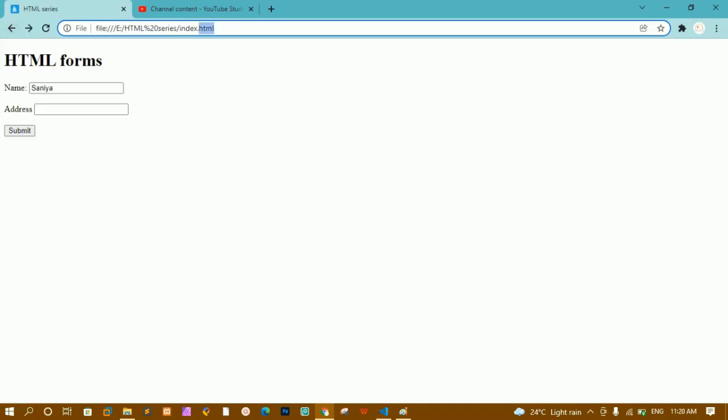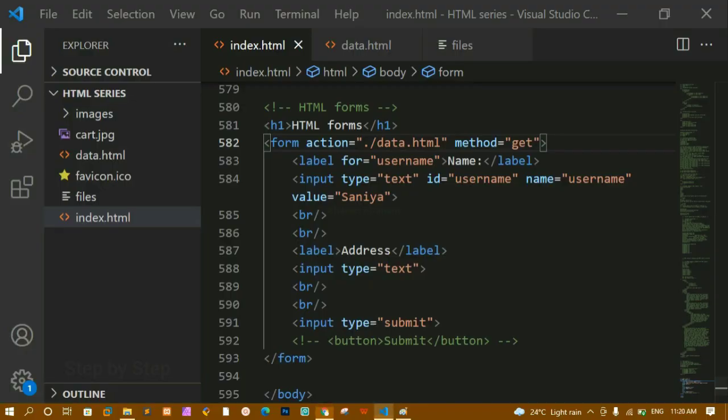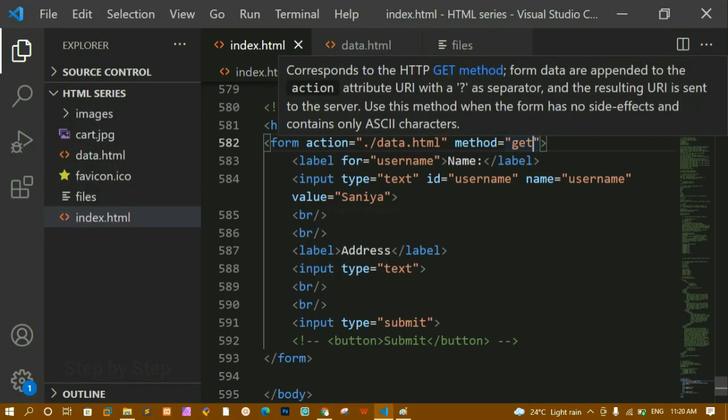I'll come here, I'll refresh this one. Now when I click on submit, you can see inside the URL I am having this username is equal to Sanya. For bookmarks, the GET method you can use if you just want to bookmark that one, or else you should not use the GET method for passing sensitive data to the server. We should always use the POST method.